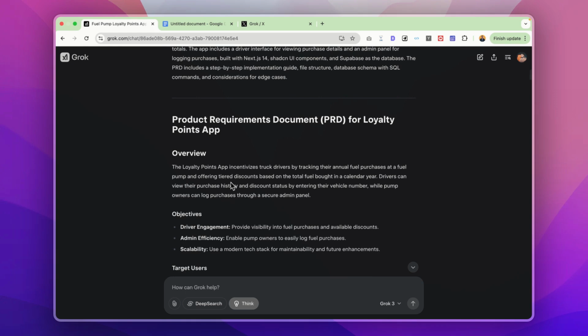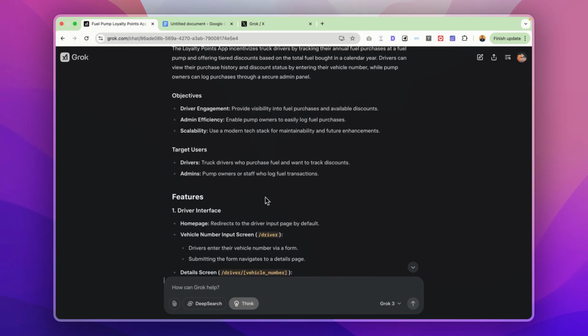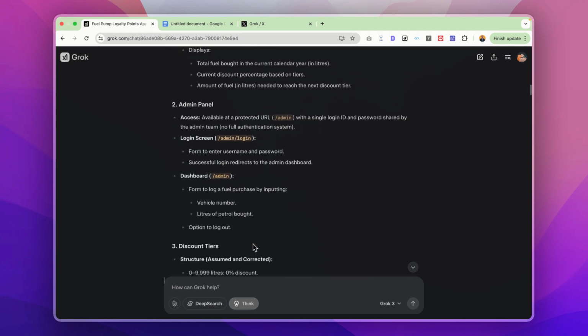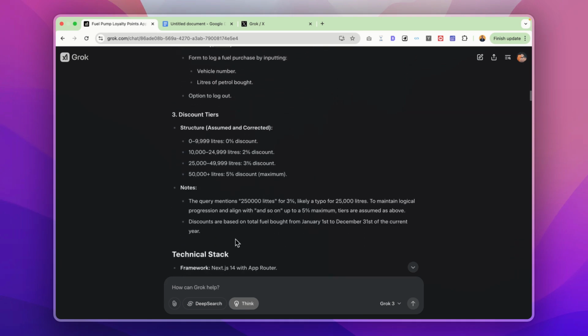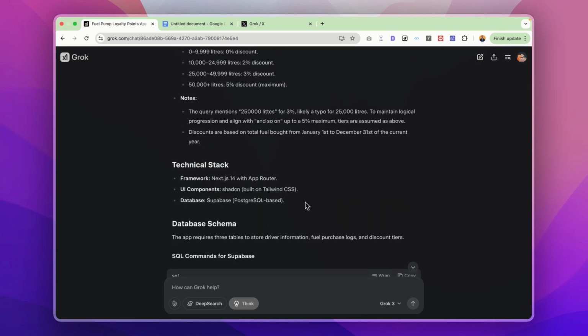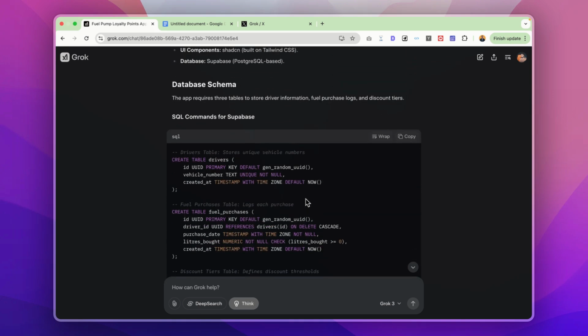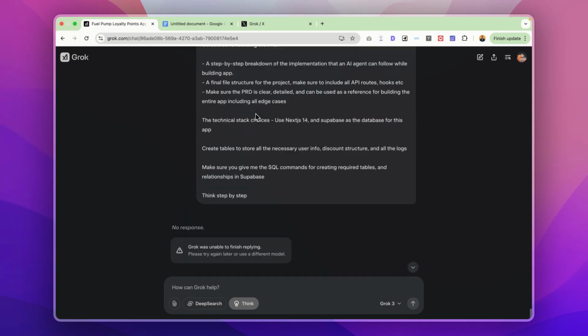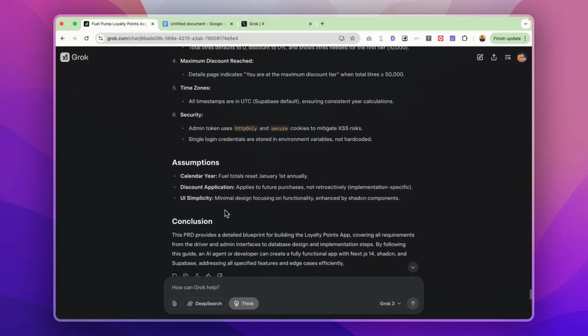At the start, it has described the entire idea, who the target users are, and what features you would be needing for this app. There would be an admin panel, discount tiers, and the technical stack for creating this. Then it has also mentioned the SQL commands that we would be requiring within Supabase, and the rest of the details that would be needed. So I will just copy this entire PRD from here.